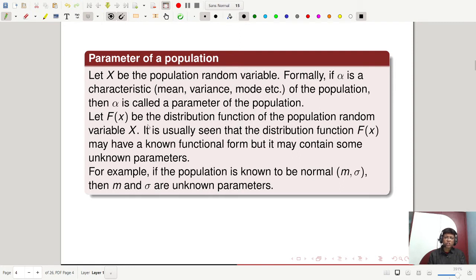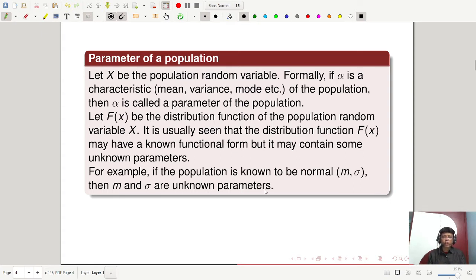Let F of x be the distribution function of the population random variable X. It is usually seen that the distribution function F of x may have a known functional form, but it may contain some unknown parameters. And that we have observed in probability also.